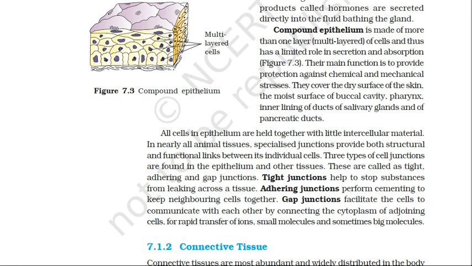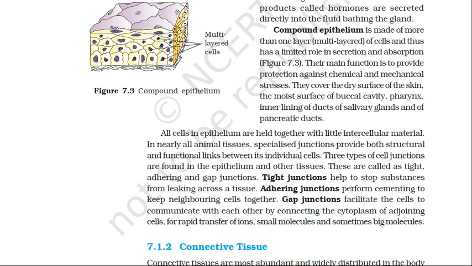In the previous lecture I told you about the simple epithelium tissue and the compound epithelium tissue. Now, what are cell junctions? Cell junctions are specialized structures which provide both structural and functional links between the cells of animal tissues. There are three types of cell junctions found in the epithelium and other tissues. They are tight junctions, adhering junctions, and gap junctions.